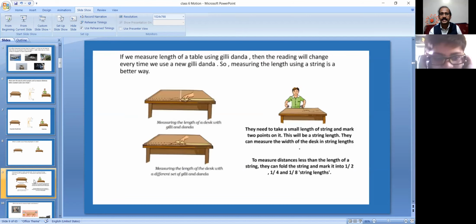If we measure the length of a table using Gilli-Danga, then the reading will be changed every time we use a new Gilli-Danga. So measuring the length using a string is the better way. Now you can understand that. In Gilli-Danga, for your observation, it is a very straight, rigid one, but there will be up and downs continuously. Once you place it, again some length will be covered, from back also, front also. If you use the string, you measure it in a better way.